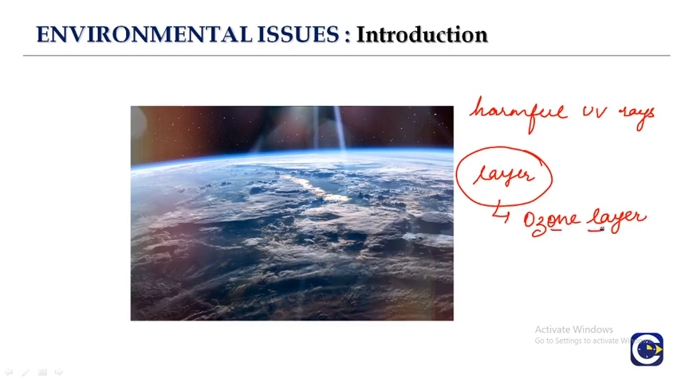So this ozone layer is actually helping everyone. It is helping with environmental issues, and it is protecting us from the harmful UV rays. But as we have heard, there is an ozone hole in Antarctica.